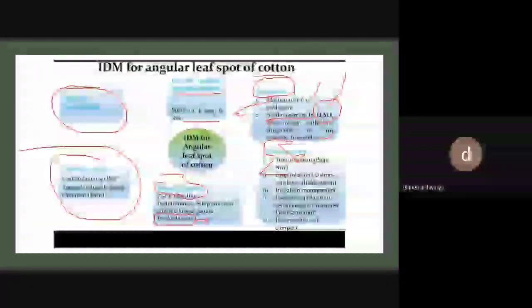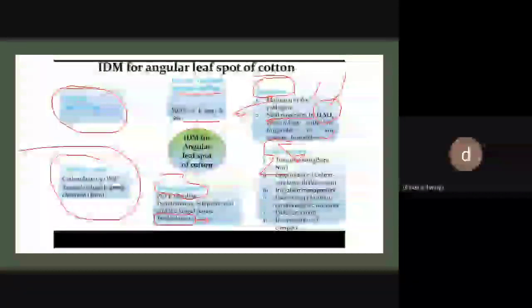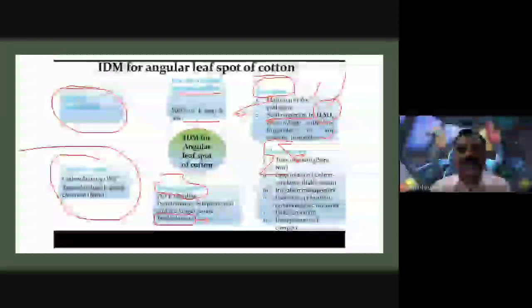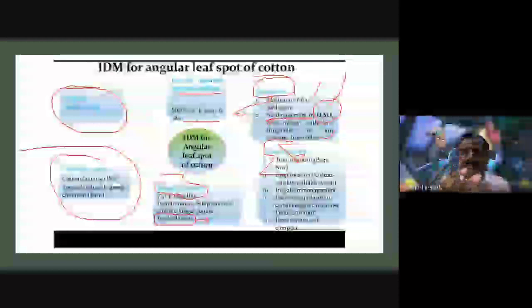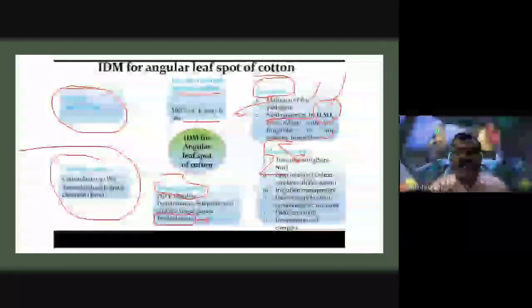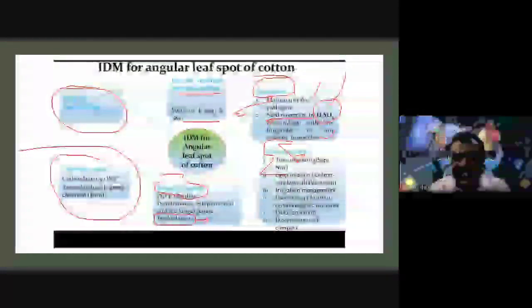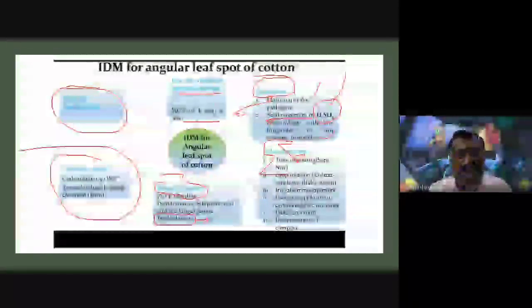In this, I have a doubt about the resistant varieties. These resistant varieties are capable of resisting the angular leaf spot disease. MCU10 is one variety of these cotton seeds, and L604 is one type of cotton seed. L389 is also one type of variety. These are capable of controlling the disease.